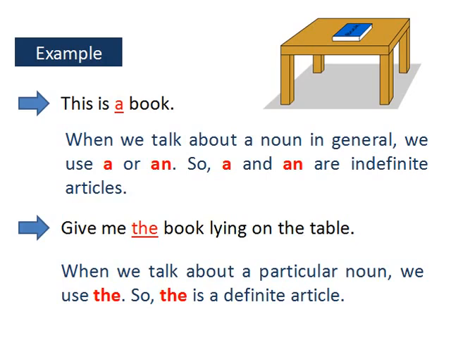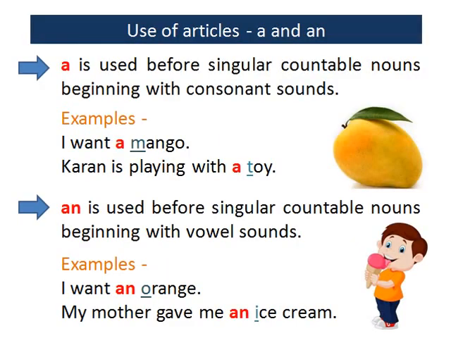Now let's learn the use of articles one by one. A. A is used before singular countable nouns beginning with consonant sounds. Keep in mind that it is sound that matters, not just the letter. You know that there are 26 letters in the English alphabet.